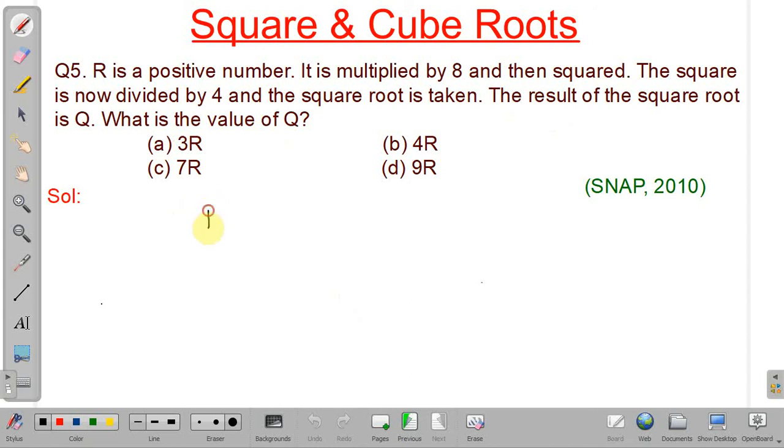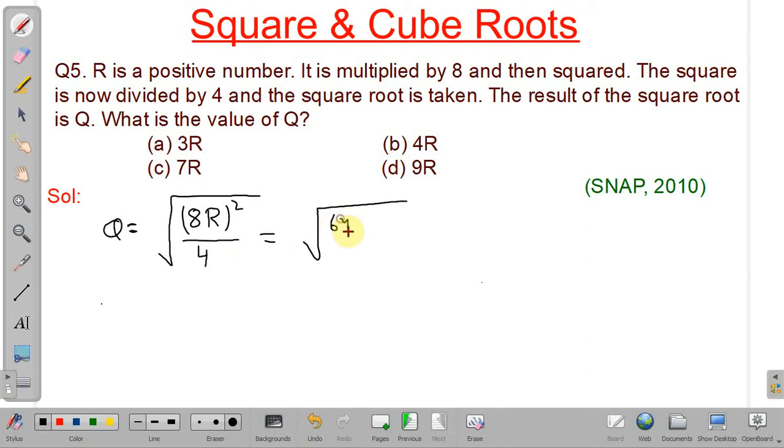Let the number be r and it is multiplied by 8, so 8r, then it is squared, so (8r) whole square, and after that it is divided by 4 and then the square root is taken. This will be equal to q. So this will be equal to the square root of 64r square divided by 4, which is equal to the square root of 16r square, which will be equal to 4r. So our answer will be option B.